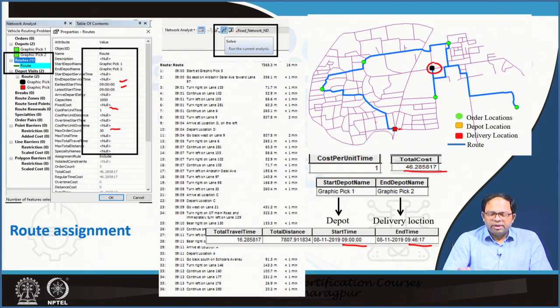So this is what we have solved. We have solved it with 2 depots. Start and end depots are different, but we could have also solved it with the same depot as well. So this is the TSP solution.